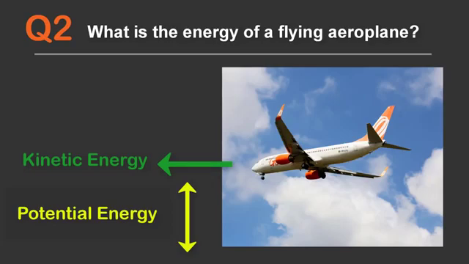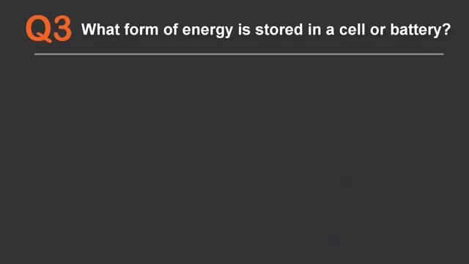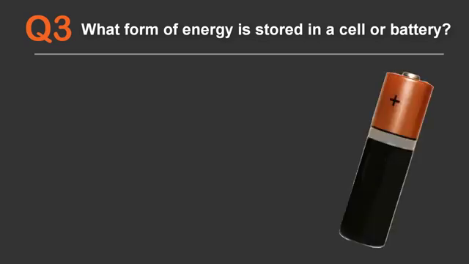We can also say that the aeroplane has mechanical energy, since mechanical energy is the sum of potential and kinetic energy. Question 3. What form of energy is stored in a cell or a battery? I'm sure all of you have used a cell or a battery in toys or torches.